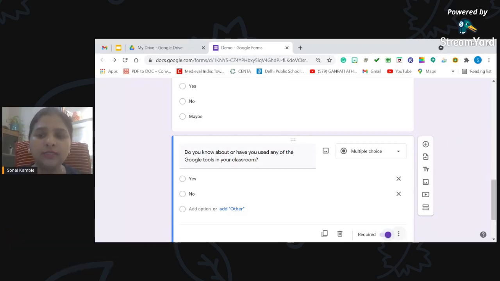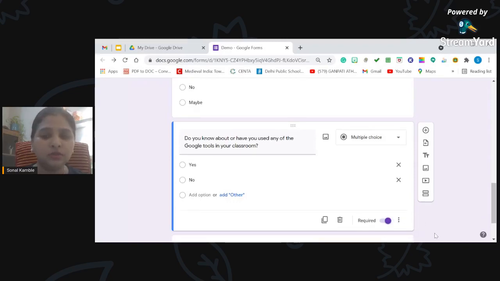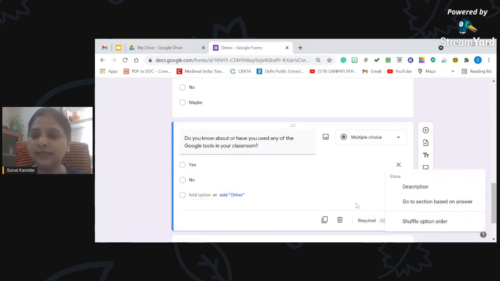So I'm going to make this required because this will help my users to go to the next section. And now I'll click on these three dots available here in Google. All the tools' three dots are very important because they tell us that there is something more to explore. These are not my words, these are Reshma ma'am's words, who told us, and we are exploring it every time we use a Google tool. And now here you will see that there is a description, a second option, go to section based on answer, and there is a shuffle option order. We will keep the shuffle option order for a later part.